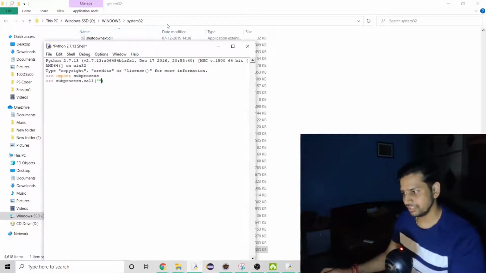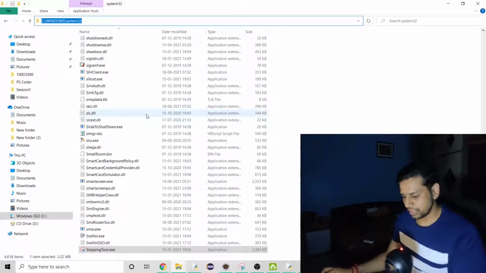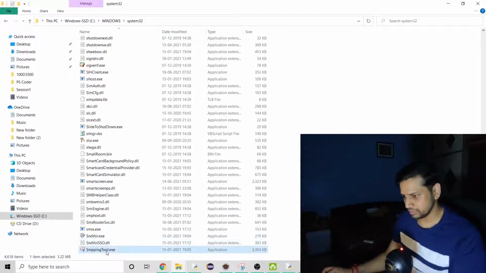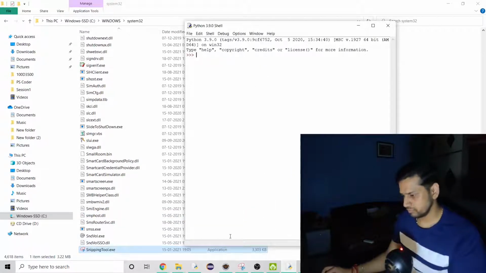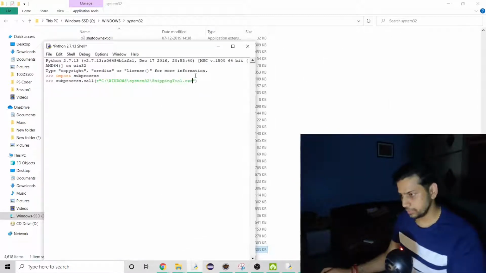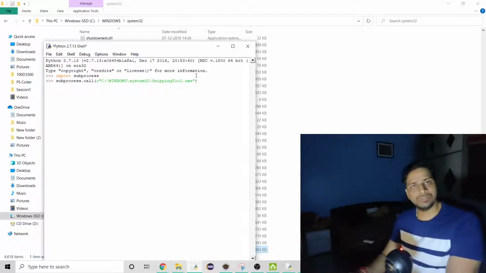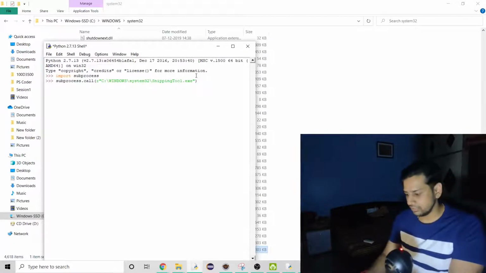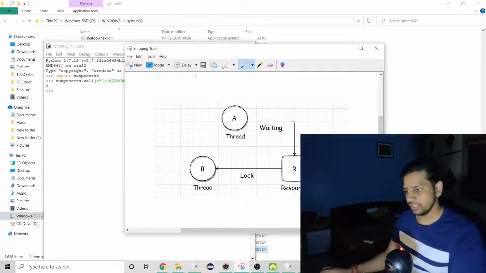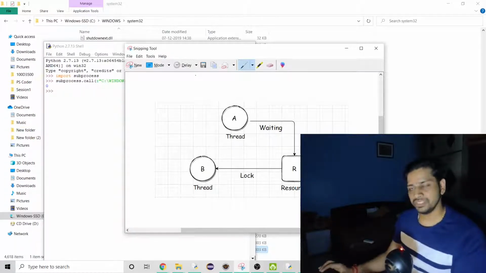So let's try with Snipping Tool. So I'm going to copy this because this is going to be a raw location. So that's why we need r, and then paste it, and then copy the name of the executable. So I opened two shells. Okay, that was my bad. So this is the exact location what we need, and that's it. When you hit enter, you have the Snipping Tool open, right? So this is the one application that comes by default.